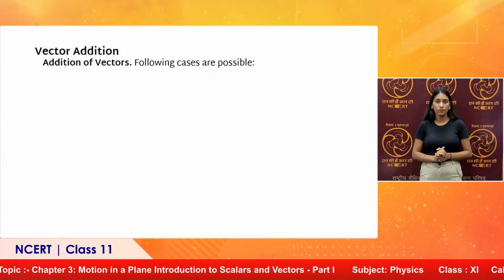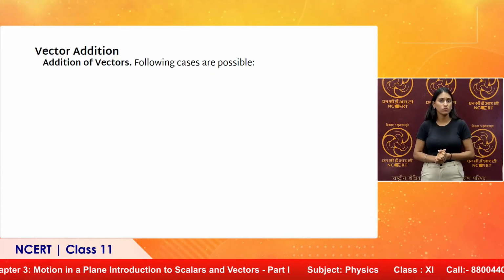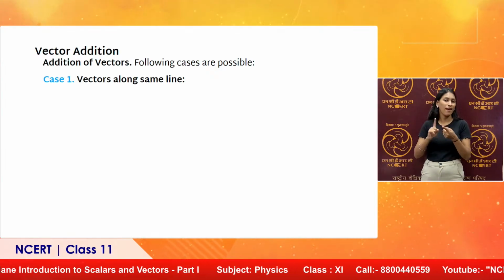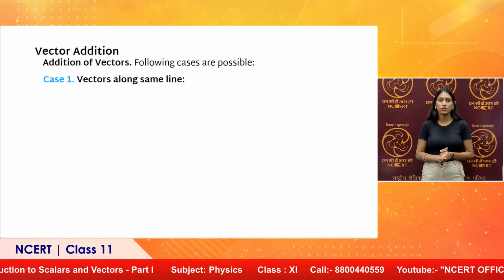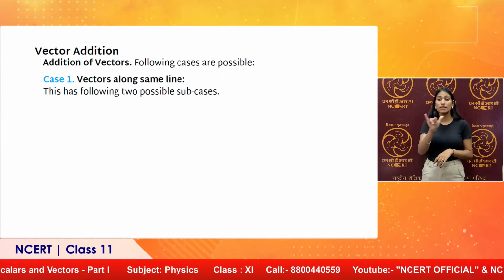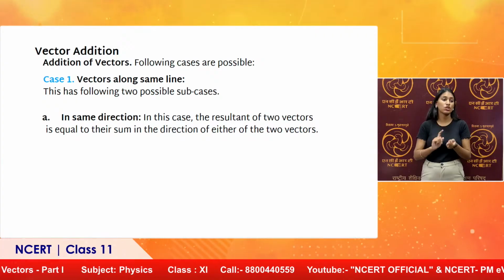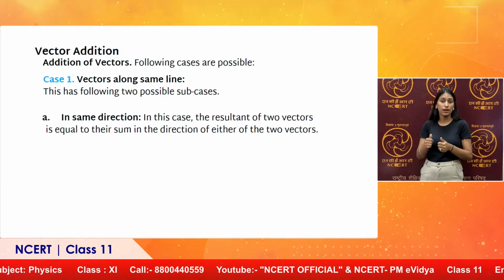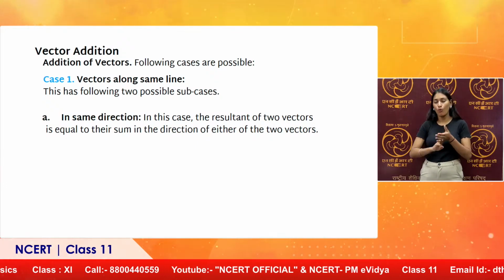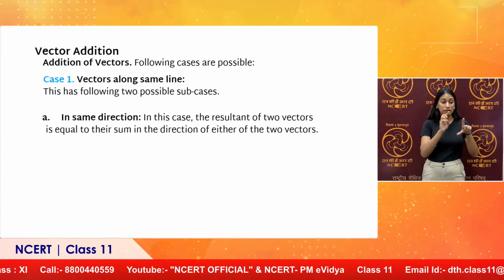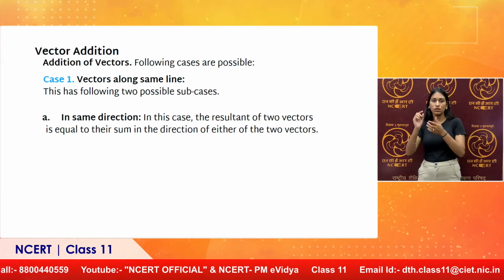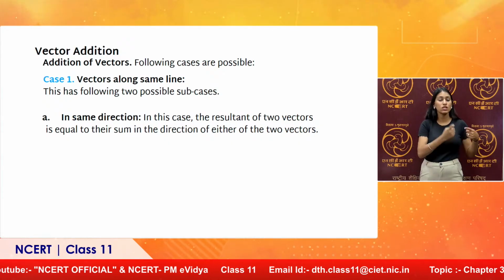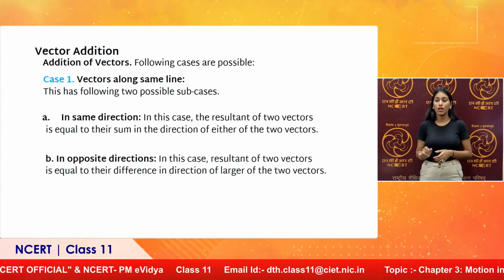Now, how to add the vectors? First, starting with very simple cases, vectors along same line. Here again we have two sub cases. They may be in same direction, they may be in opposite direction. Same direction, the resultant or net effect will be sum of the two vectors. You move 4 meter east, and then move further 3 meter further east. Net displacement from the starting point will be 7 meter east. Direction will be same because both the vectors have same direction.